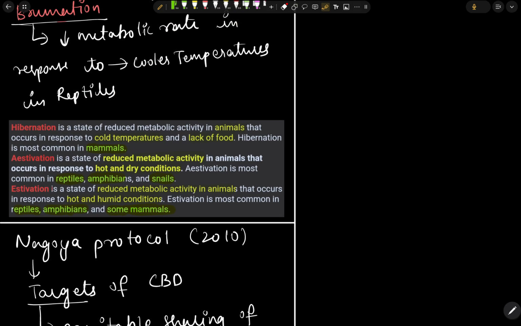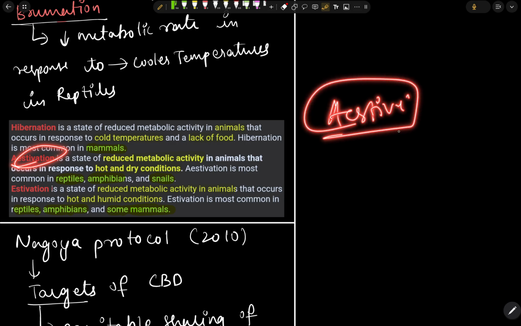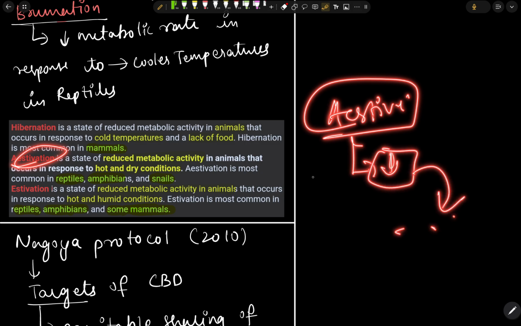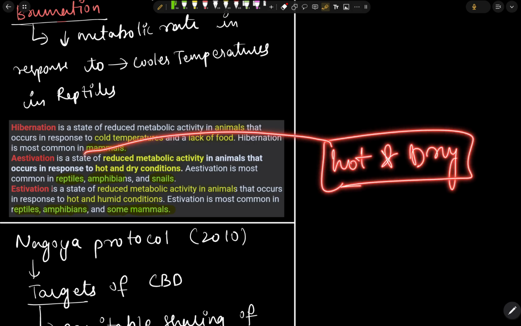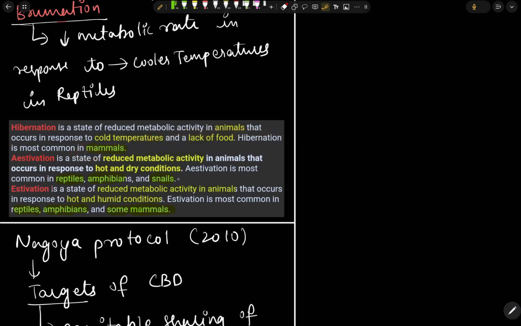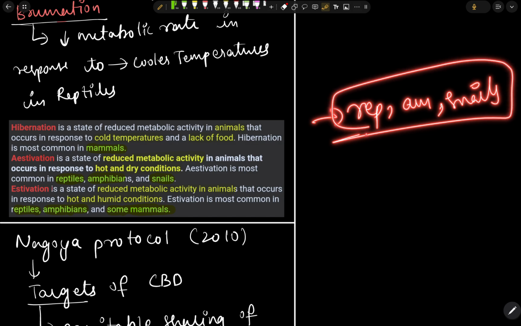And next we have the estivation. Estivation is the same lowering of metabolic rate, but the environmental condition changes. The environmental condition is hot and dry. Then it is called estivation. It is common in reptiles, amphibians, and snails. So estivation is common in these three: reptiles, amphibians and snails.